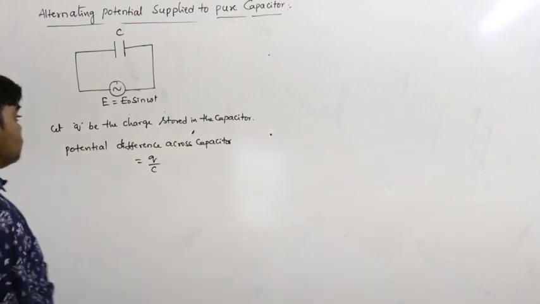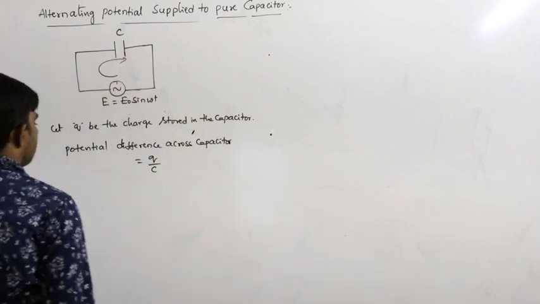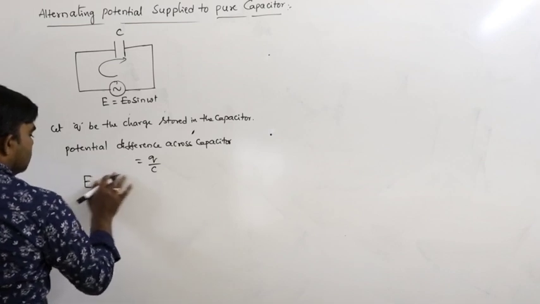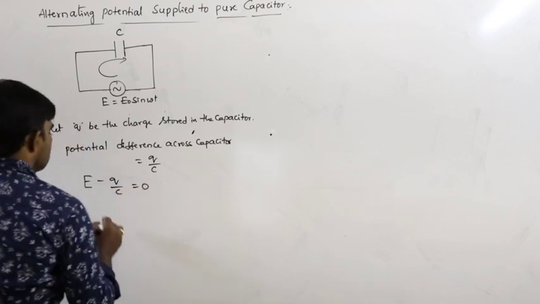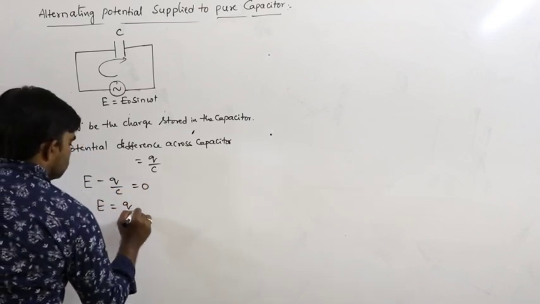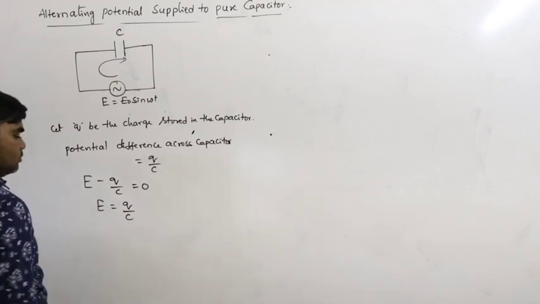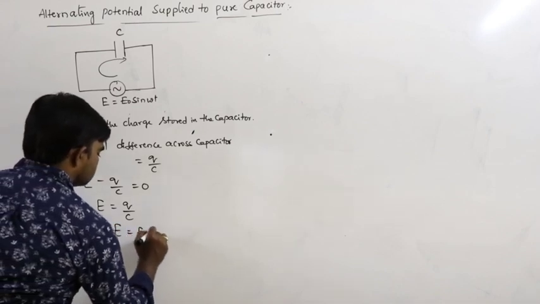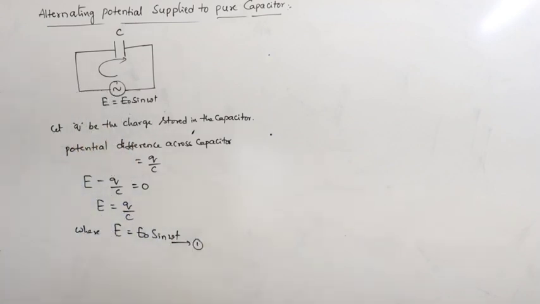Again, according to Kirchhoff's second law, we can write E minus Q by C is equal to 0. So then E is equal to Q by C, where E is equal to E naught sin omega t. Let us call this equation 1.